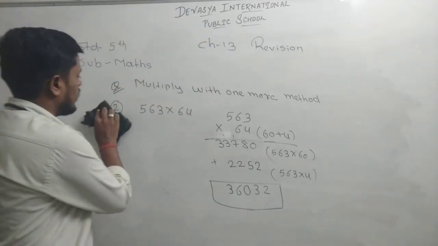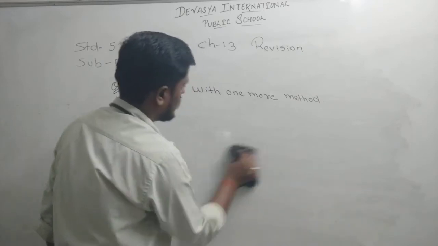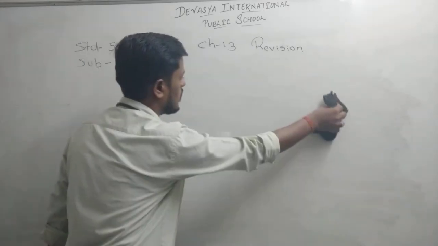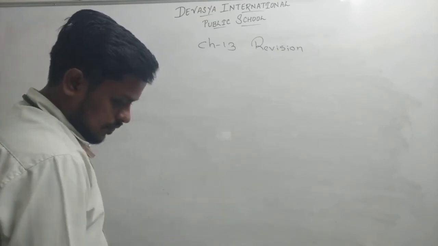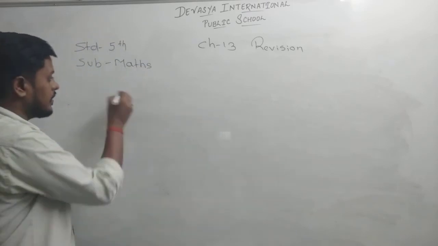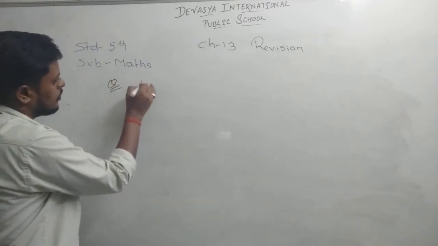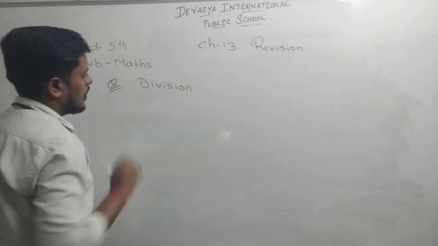Okay? Now one simple division we will perform. Division.